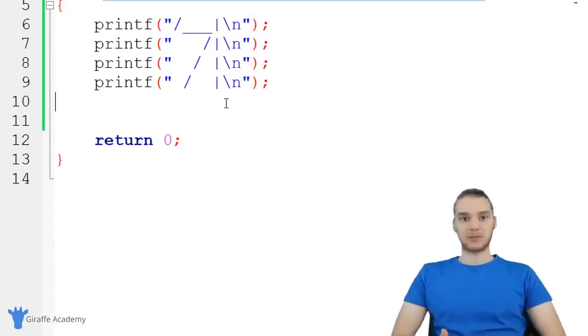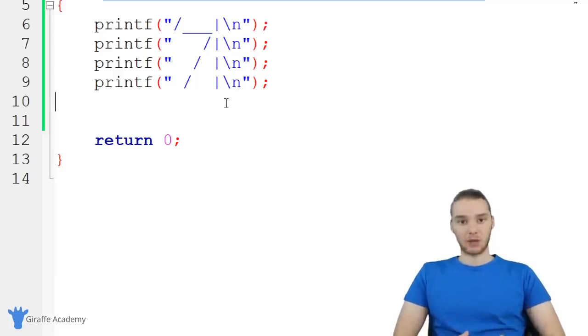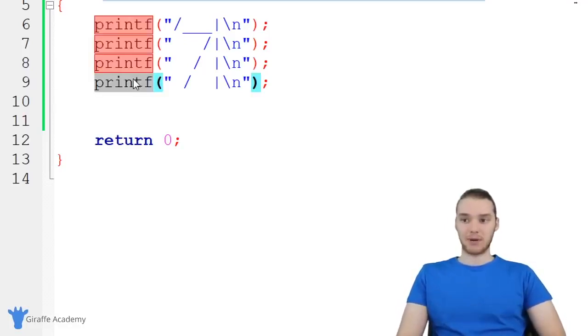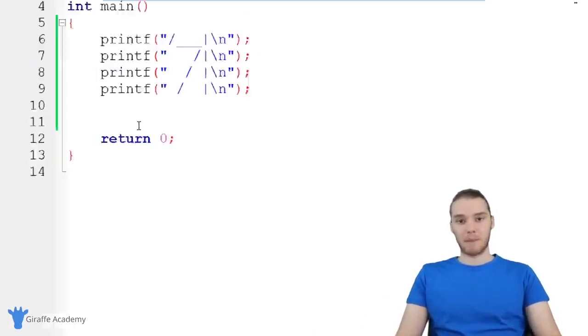So that's kind of the basics of writing a program. That's essentially all you need to know. When we're writing a program, we're specifying a list of instructions that we want the computer to carry out. Depending on which instructions we give the computer, which order we give them in, and how complex they are, that'll determine what the program does. As we go through this course, we're going to learn more and more complex instructions. We're also going to learn how we can take simple instructions like printf and do different things with them to make our programs a lot more powerful.